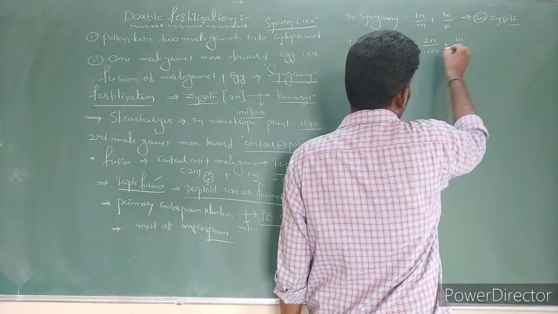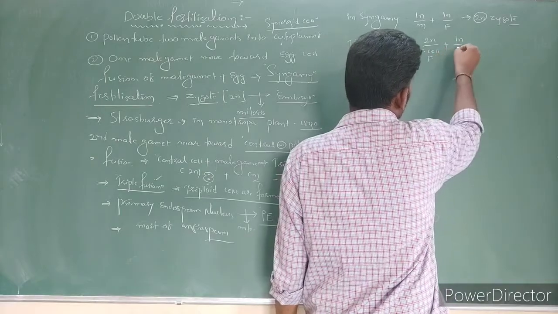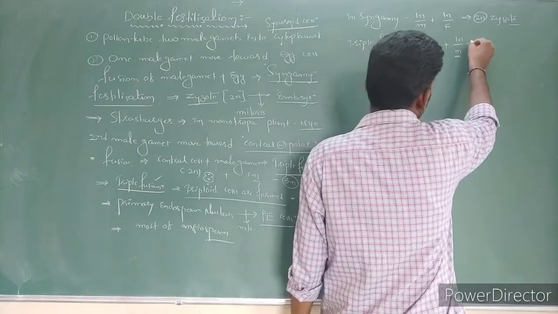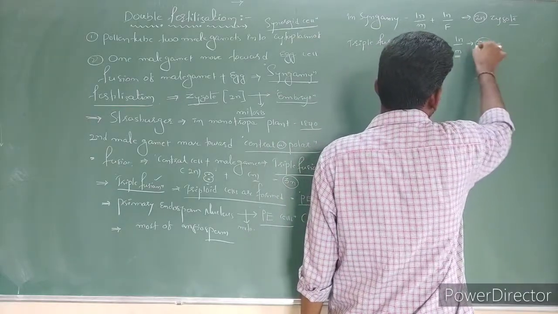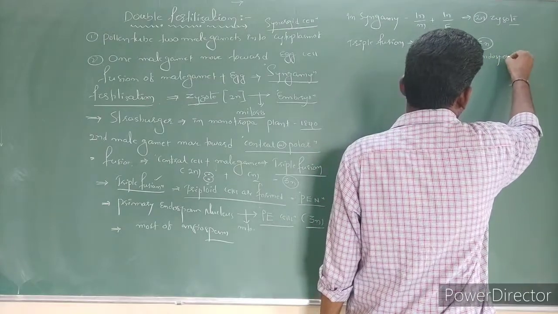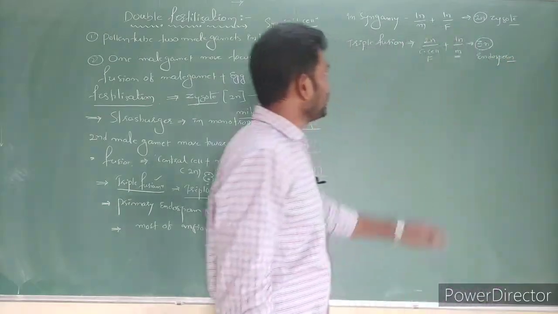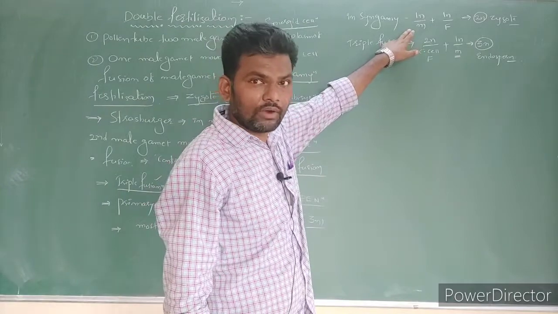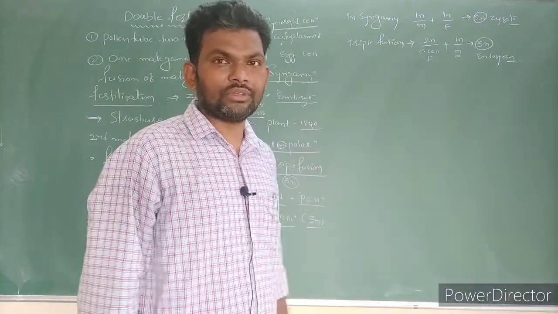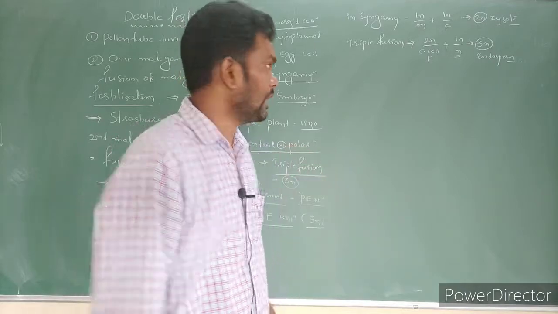One acts as female and one acts as male. Now the cell formed is 3n, a triploid cell, which is the endosperm. What is the point? In fertilization only 2 nuclei are involved. In triple fusion 3 nuclei are involved.